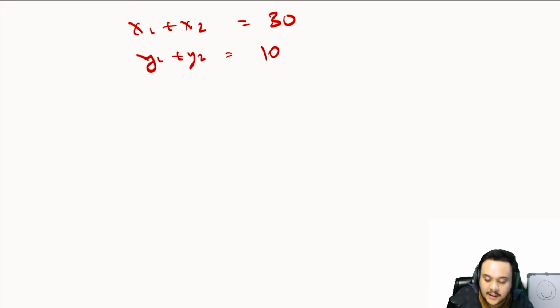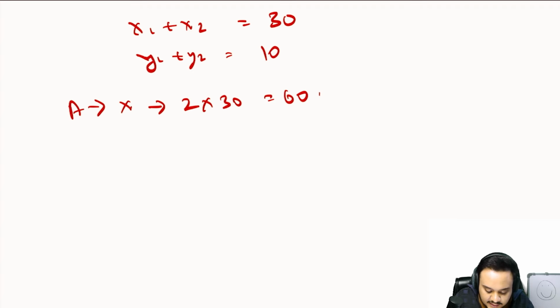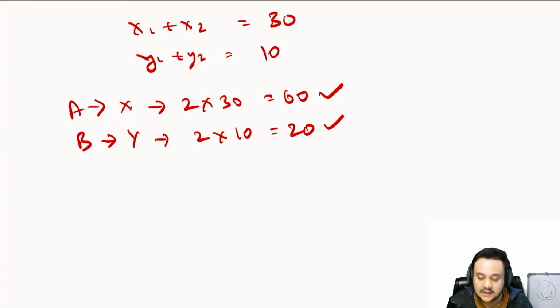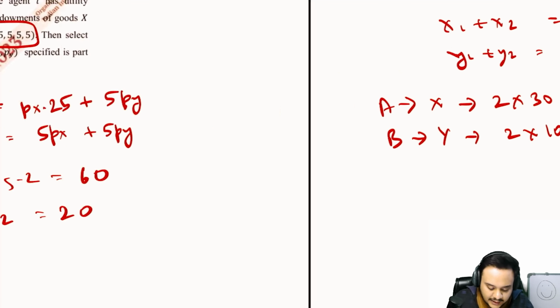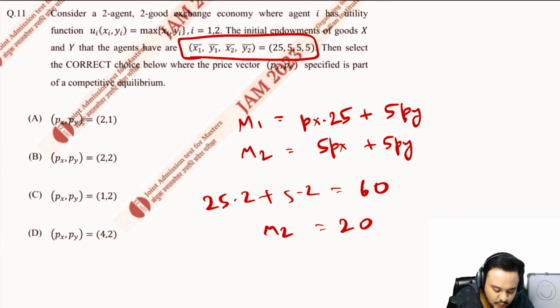So is it not the perfect thing to say that consumer A will be only consuming good X, which means that he will spend 2 into 30, 60, his total income, on good X. Similarly, B will only consume Y. He will spend 2 rupees into 10 units, which gives 20 rupees, which is his income as well. So that fits the picture completely. This is your competitive equilibrium, and the price ratio should be 2 and 2.